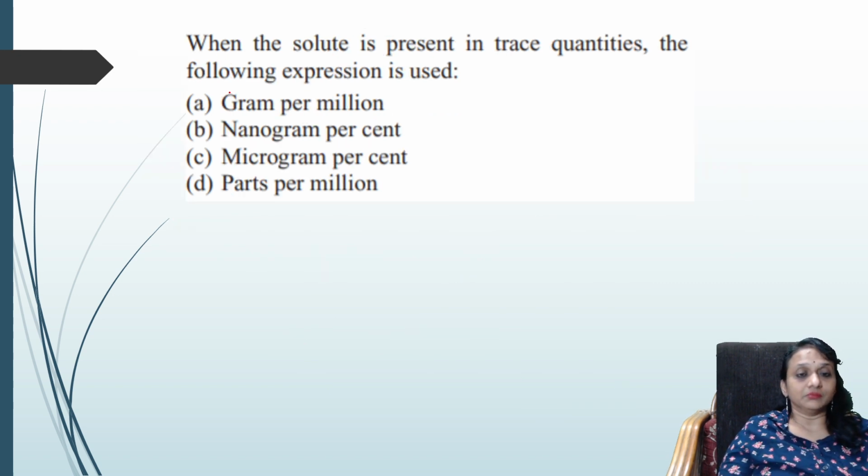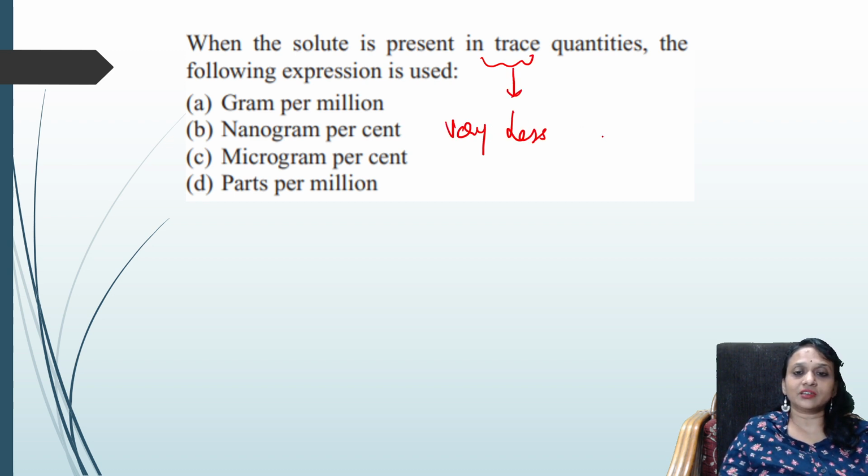Next question. When the solute is present in trace quantities, the following expression is used. Trace quantities means very, very less quantity of solute. So remember, students, whenever solute is present in very less quantity, it's nothing but ppm.